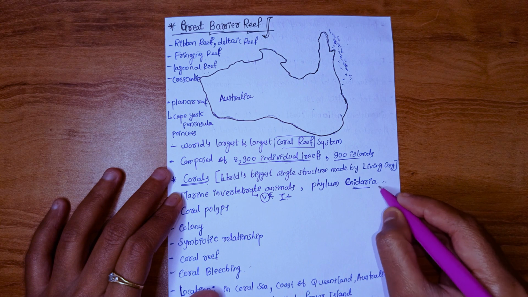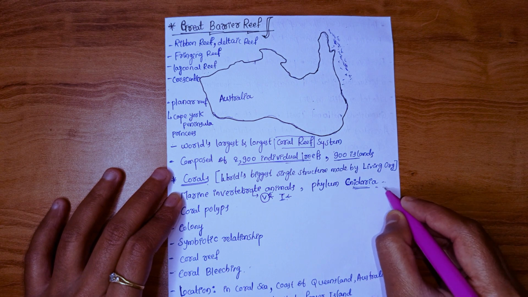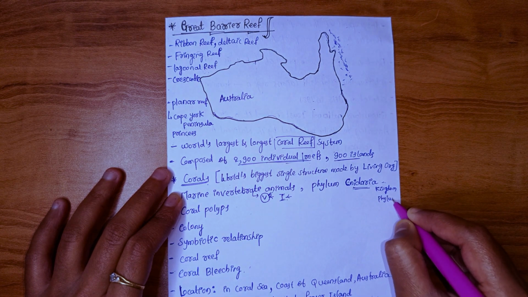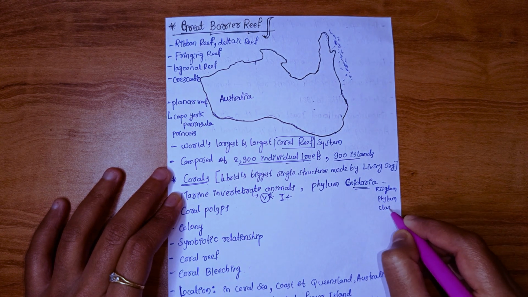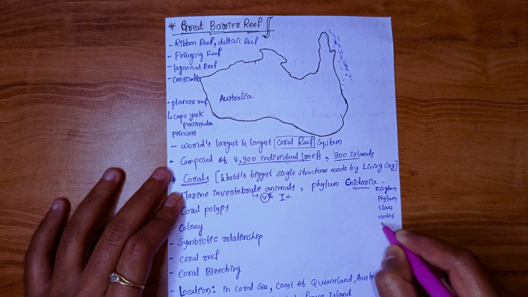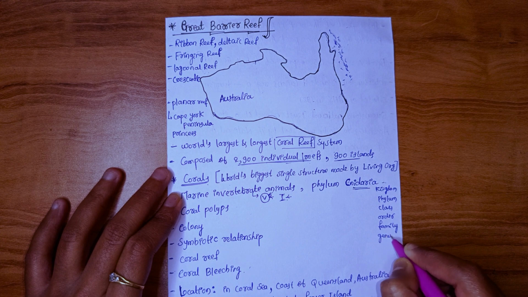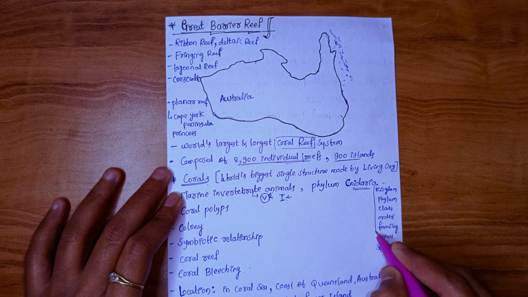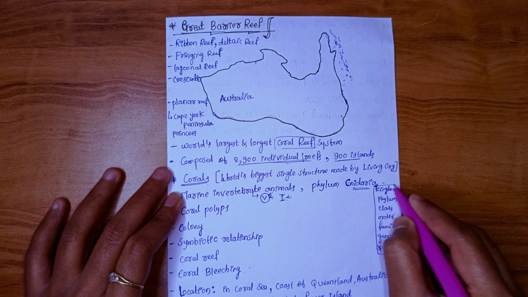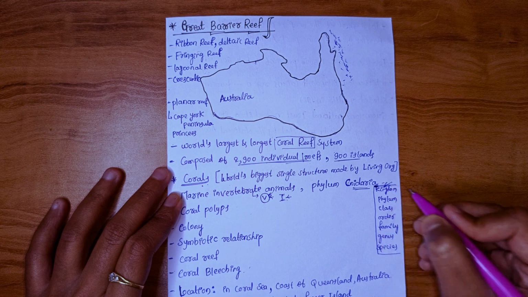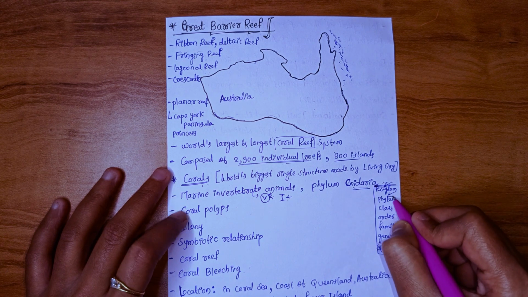Here phylum means every organism has a taxonomy, like it belongs to which kingdom, which phylum, which class, order, family, genus and species. So here corals belong to animal kingdom and Cnidaria phylum.